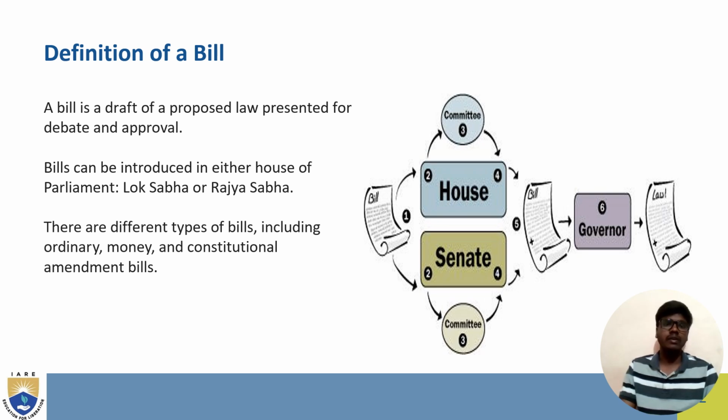Definition of a bill. A bill is a draft of a proposed law presented for debate and approval. Bills can be introduced in either house of parliament, like Lok Sabha or Rajya Sabha. There are different types of bills including ordinary, money, and constitutional amendment bills. Here the bills are having house and senate and the committees and also governor.